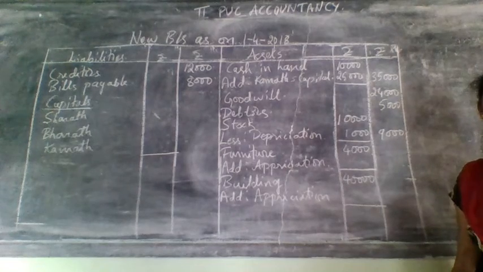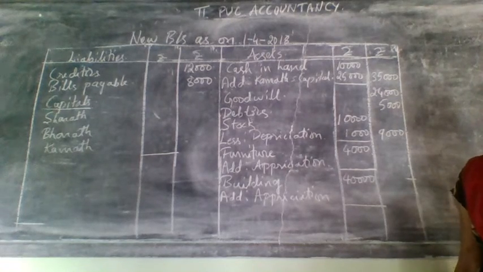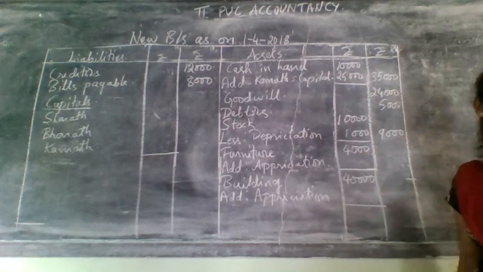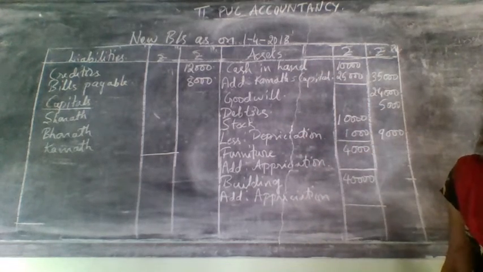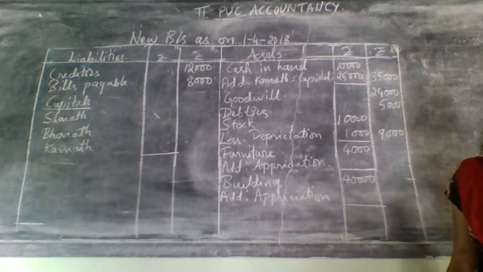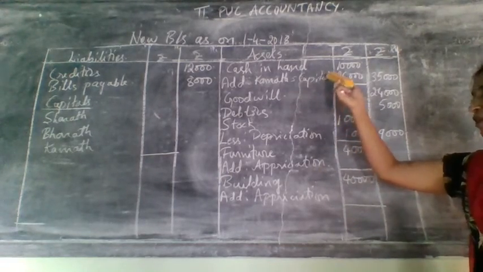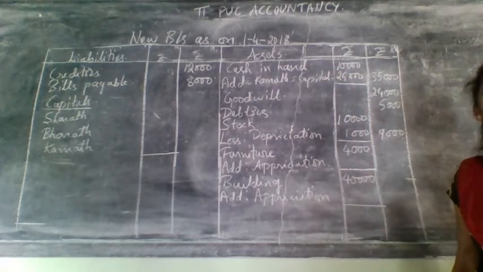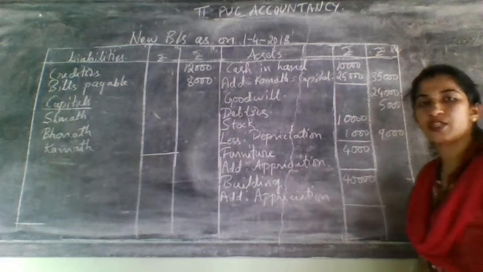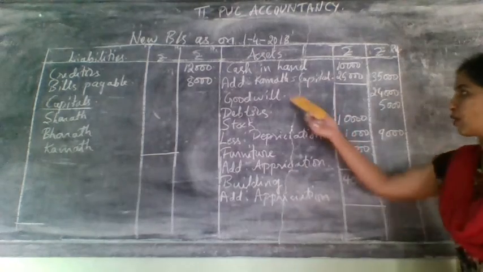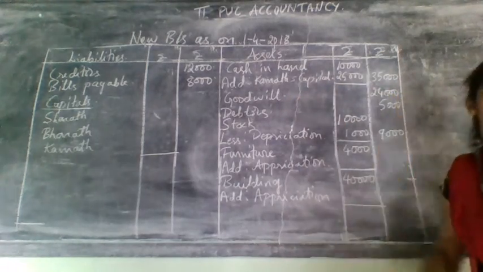Next let us come to the adjustments. Adjustments will come two times: first time in the partners' capital or revaluation account, one more time in the balance sheet itself. So here the partner should bring 25,000 as capital. Already we have taken it once in partners' capital, one more time we have taken it here. Goodwill 24,000. One time goodwill was taken in the partners' capital account and one more time goodwill on the asset side of the balance sheet.